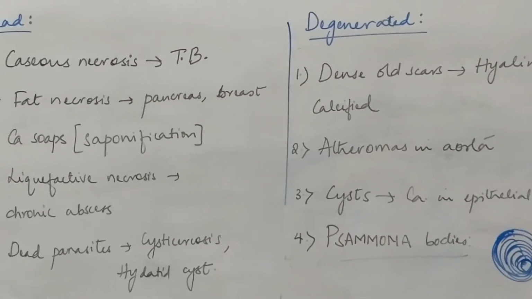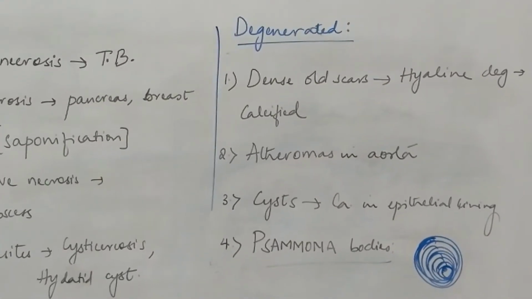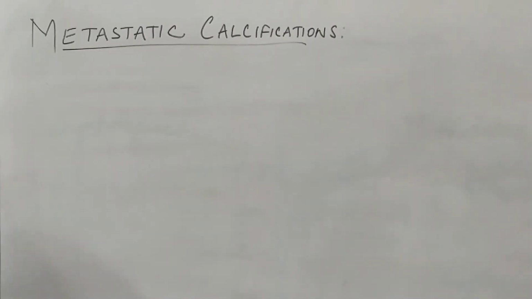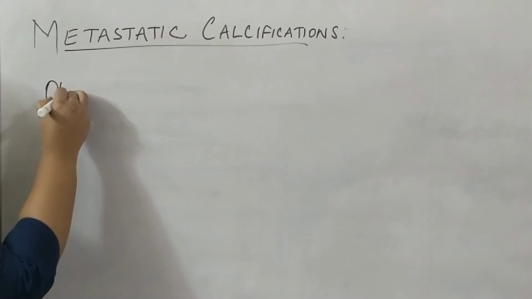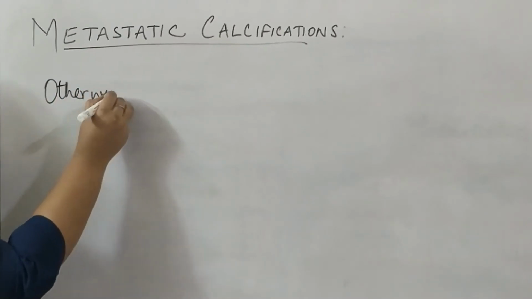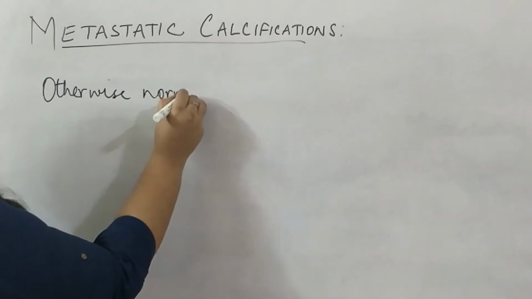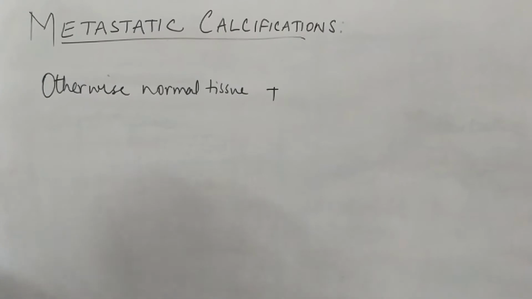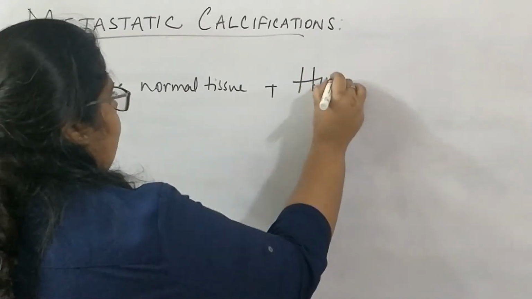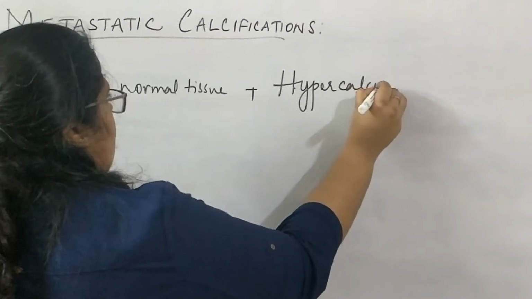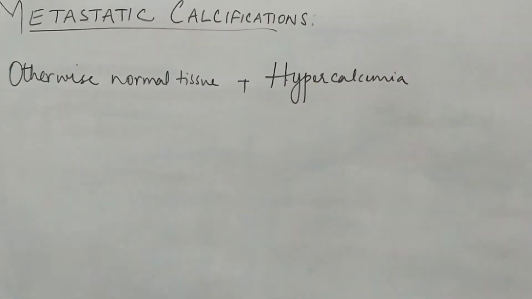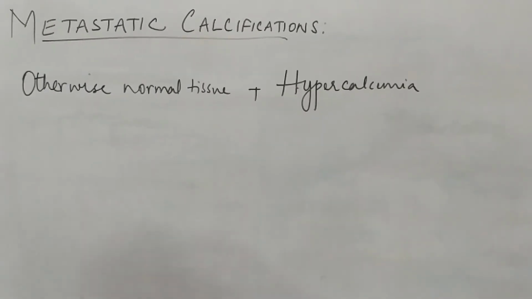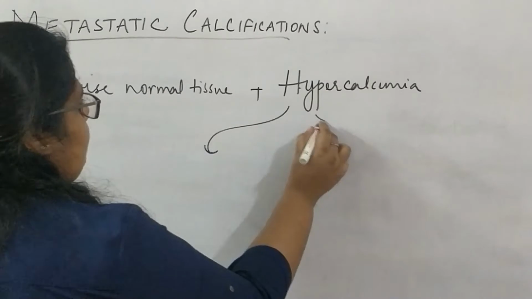Okay. Now, next we will see about the metastatic calcifications. Metastatic calcifications are seen in otherwise normal tissue, but there is hypercalcemia. Okay. Here, why is this hypercalcemia occurring in the body? It can occur because of two things.